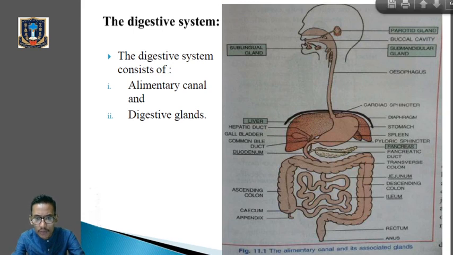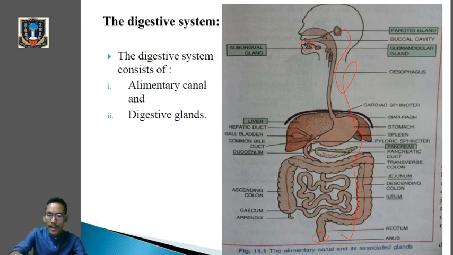Look over here. So this is the mouth part, right? And this is the anus part. So this entire long coiled tube structure is the alimentary canal, and in certain part it is highly coiled. So can you see this coiled part over here? It is highly coiled. So this is mainly the small intestine. Okay, and it has got various regions, and each region has got different structures and different functions.